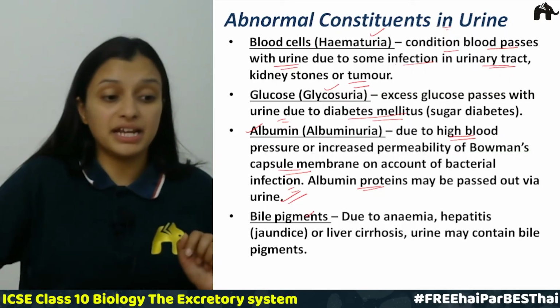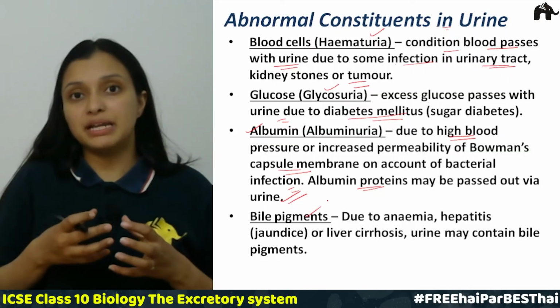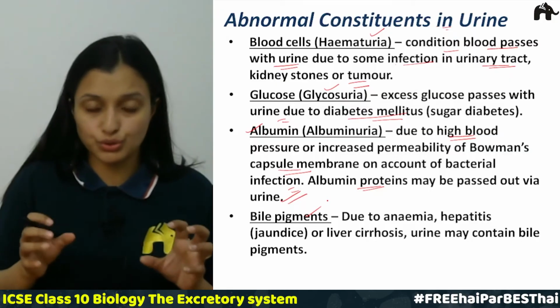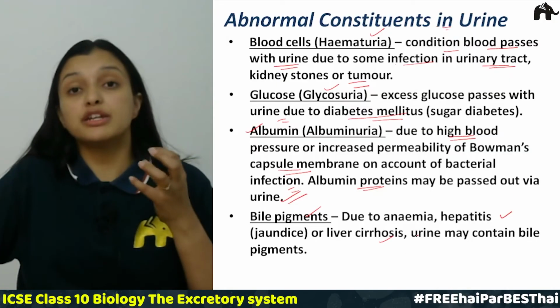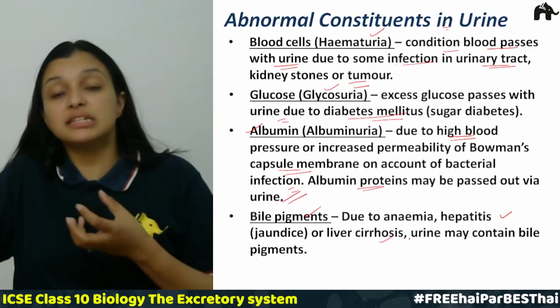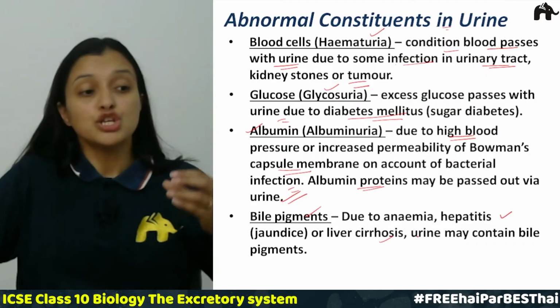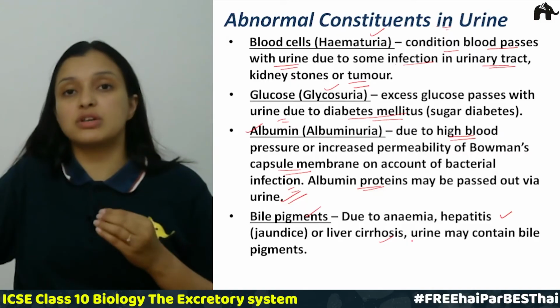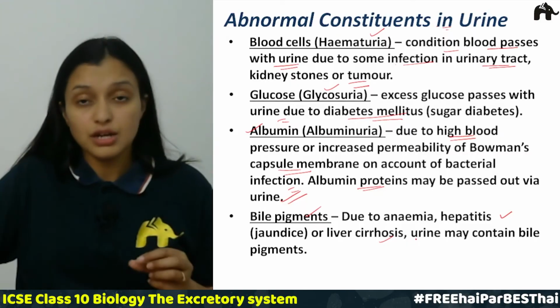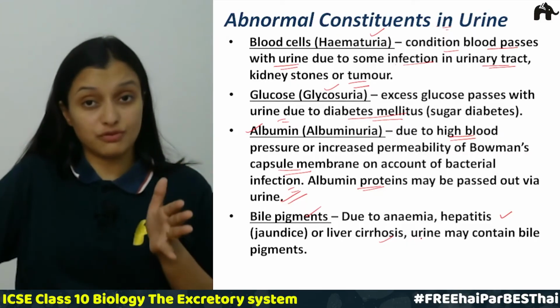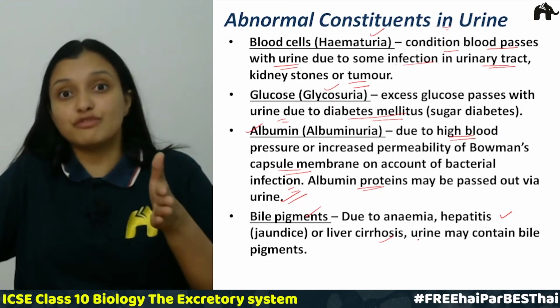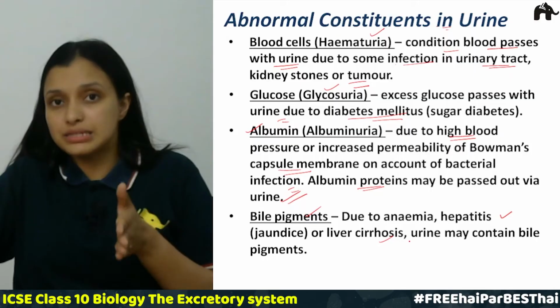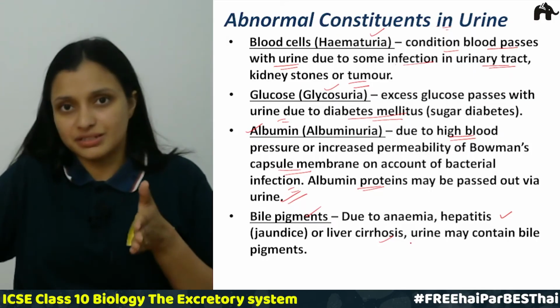The next is the bile pigments. It happens due to anemia, hepatitis or liver cirrhosis, where urine may contain some bile pigments. So these are certain abnormal constituents which are present in the urine, and the presence of these constituents is really a concern to a person, right?